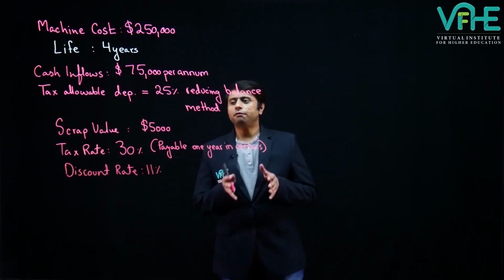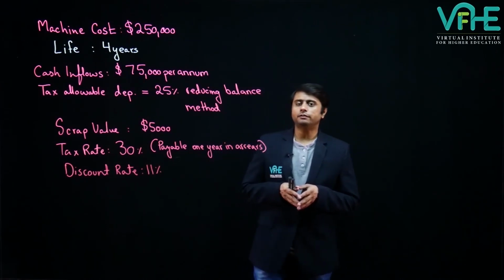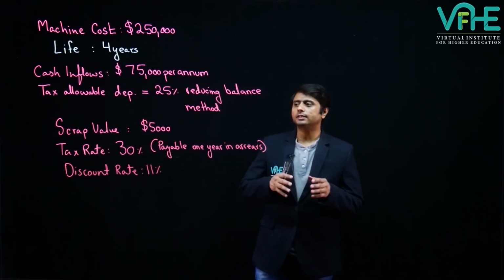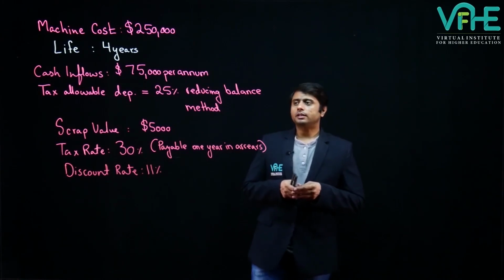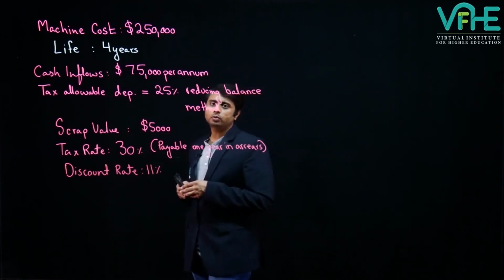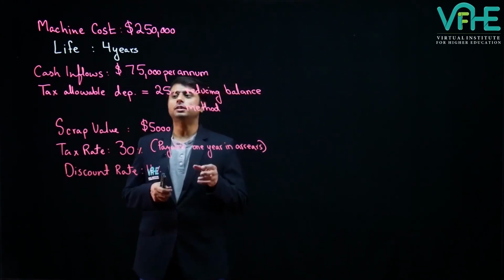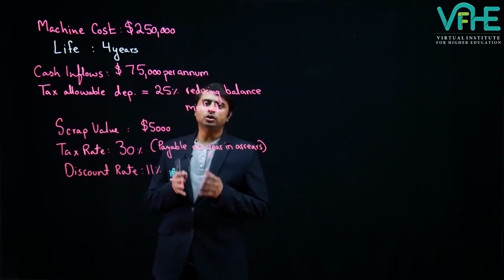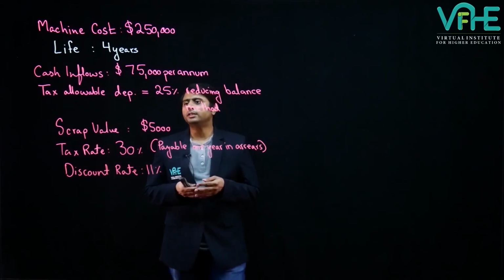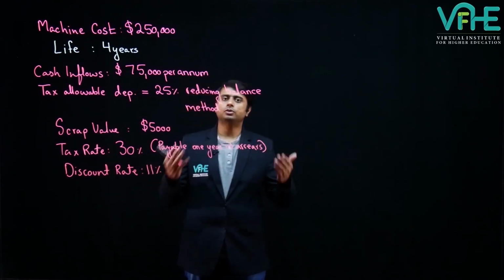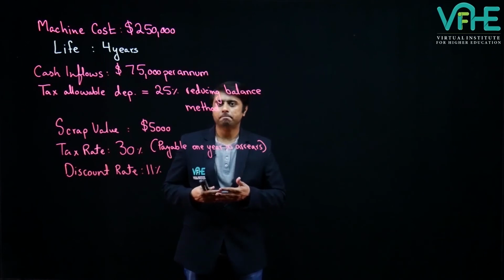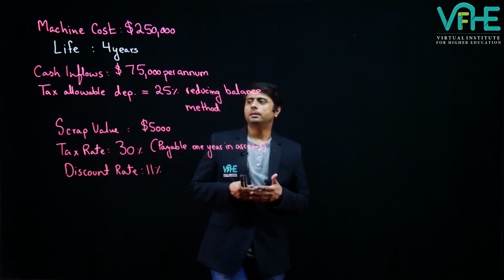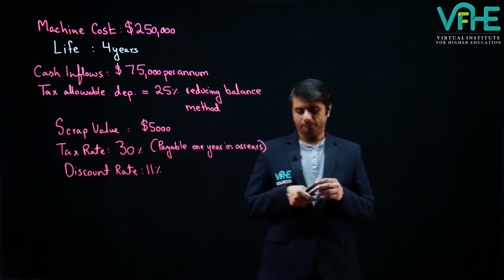So let's perform the net present value calculations. Before making the final cash flows chart for the net present value workings, let us deal with the tax matter. The tax authorities have allowed us to claim 25% reducing balance method depreciation. This depreciation will lead to a reduction in our taxable profits and therefore lead us to save a certain amount of tax. Let's perform the depreciation working first of all.